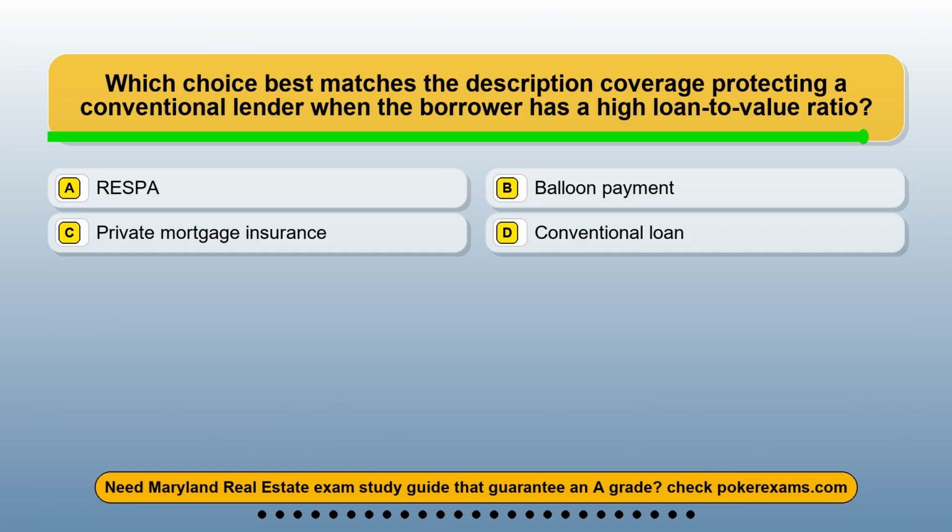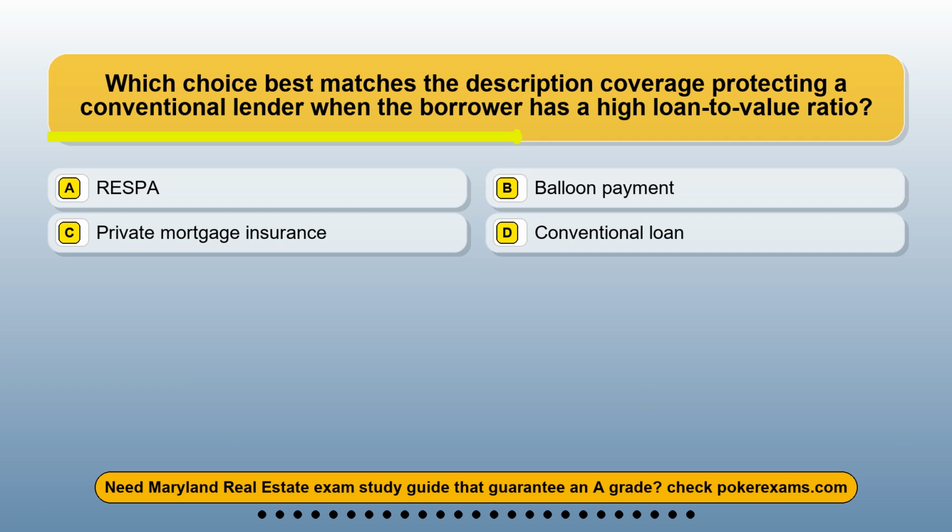Question 18. Which choice best matches the description coverage protecting a conventional lender when the borrower has a high loan-to-value ratio? Option A, RESPA. Option B, balloon payment. Option C, private mortgage insurance. Option D, conventional loan.